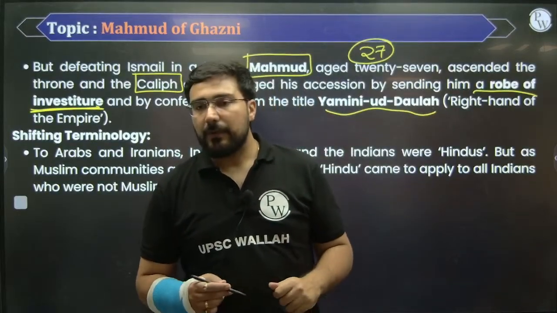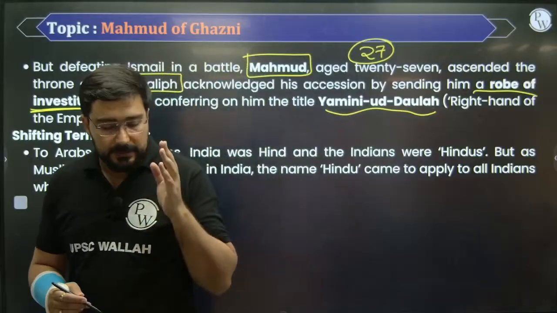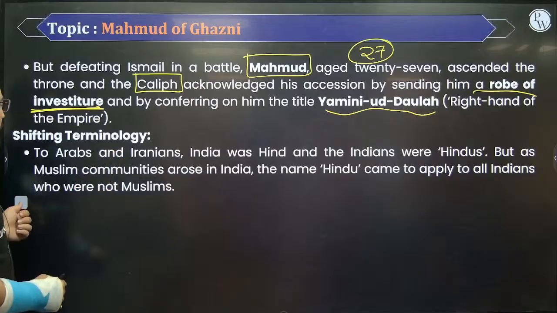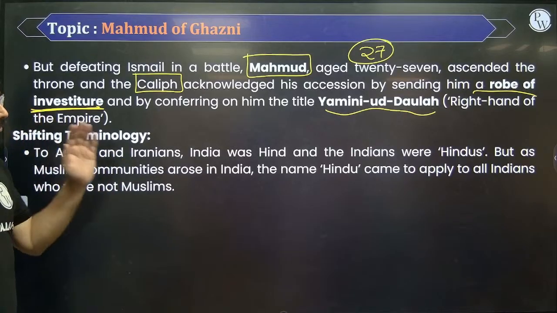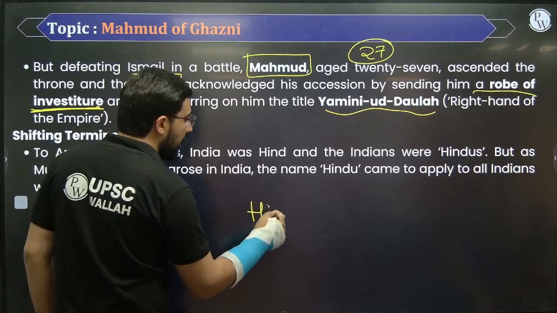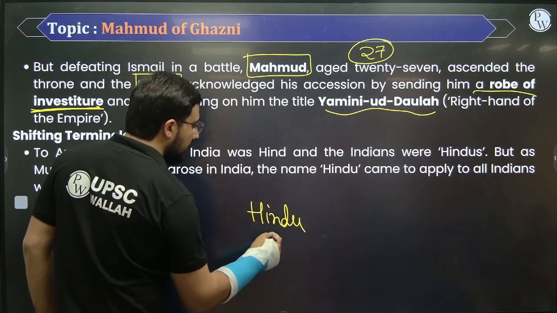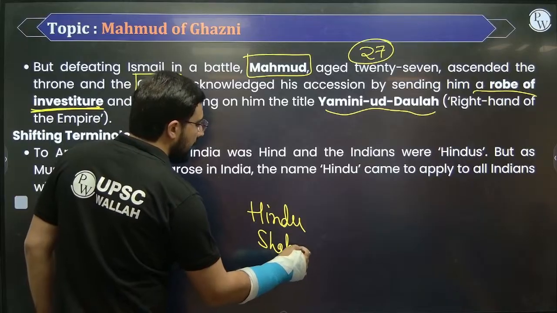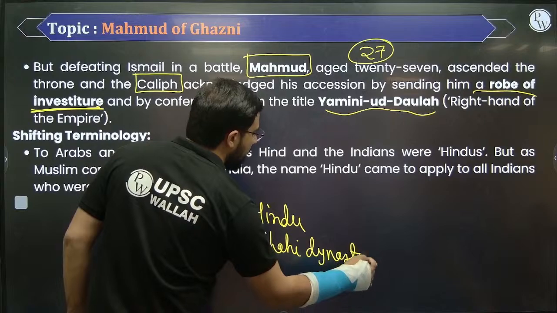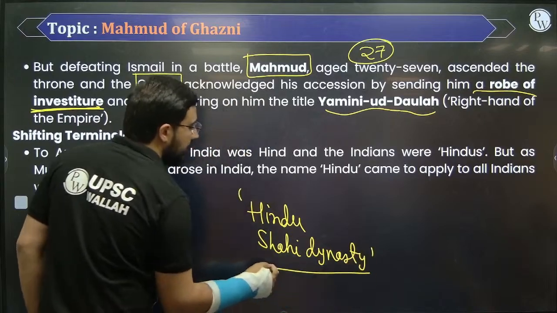So Mahmud became a very ferocious kind of a personality, a very skilled military personality, and he was the one who was now going to go for multiple raids. And one dynasty which is going to face a challenge is the Hindu Shahi dynasty. This Hindu Shahi dynasty was ruling over the region of Afghanistan and Pakistan that we have today.